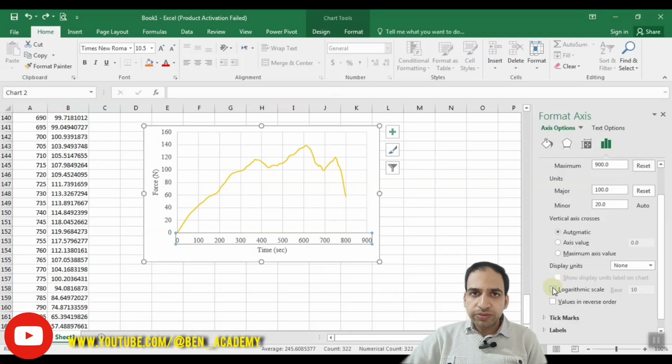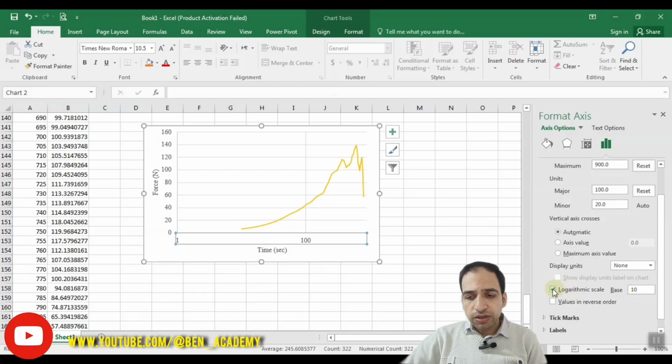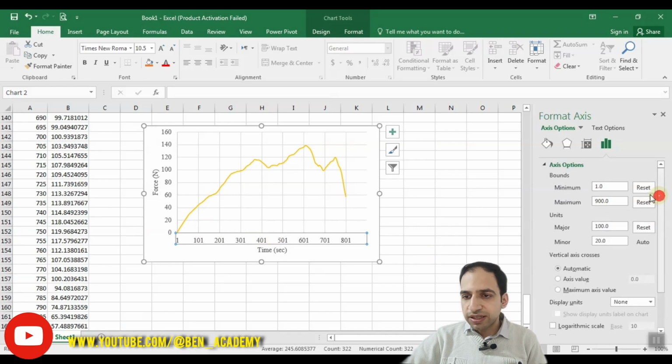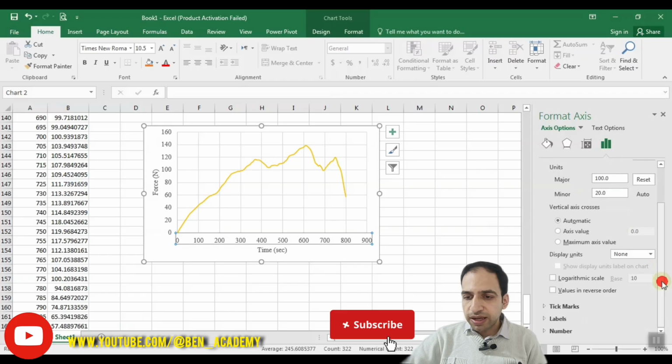If you want to draw a logarithmic scale, you can simply click on logarithmic scale, and you can see that it's now changed. You can change the base of the logarithm, and right now I don't want to draw a logarithmic scale, and after changing it, you can see that it's changed because the logarithm of 1 is 0, and it's changed a bit, so you can adjust it again to 0. Yeah, and it's corrected now.